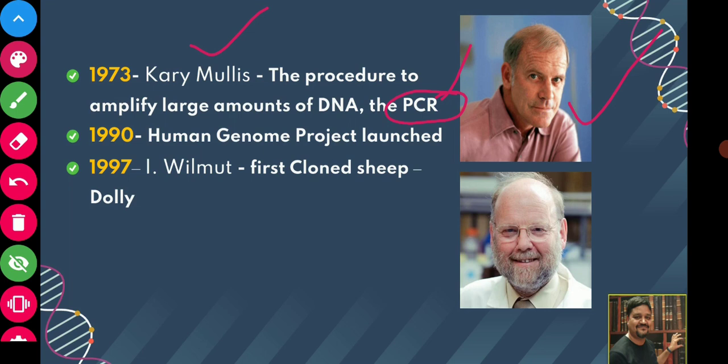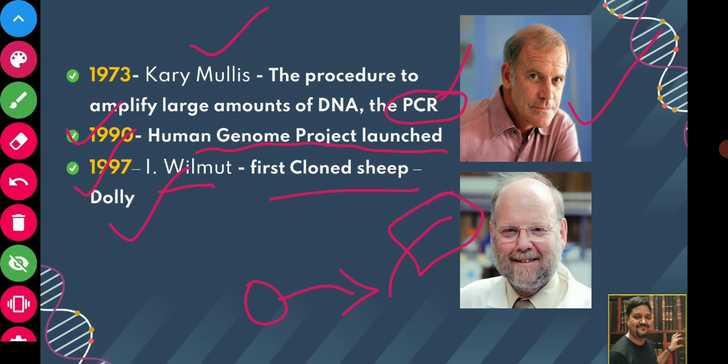In 1990, the Human Genome Project was launched. Human Genome Project means the whole genome sequencing project of the human. So this was also a very important period. In 1997, Ian Wilmut first cloned the sheep with a somatic cell. A somatic cell of a sheep was taken, and that was developed into a newborn sheep. So Ian Wilmut first cloned the sheep, and the name of that sheep was Dolly.